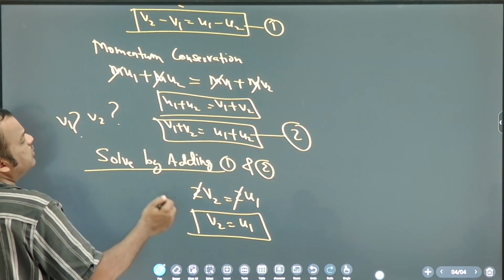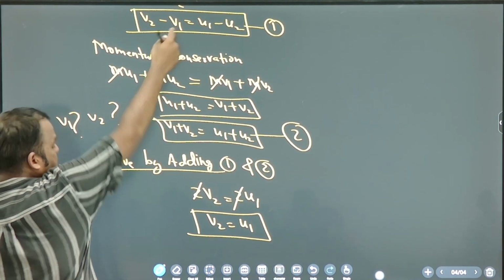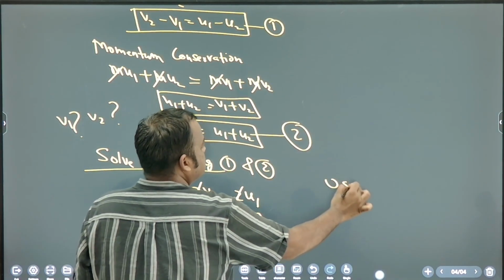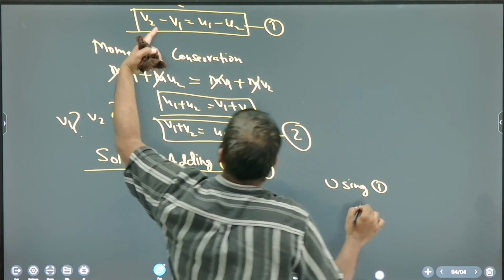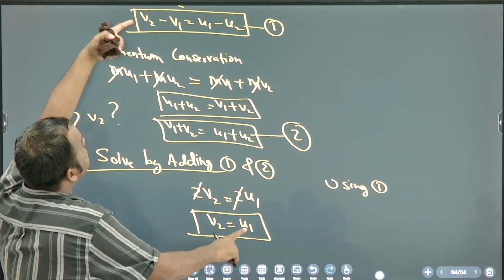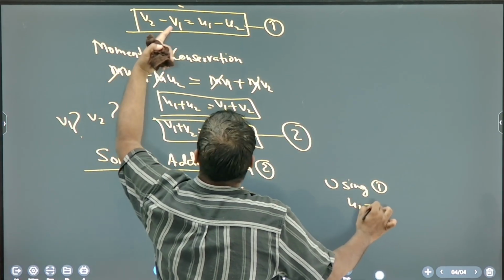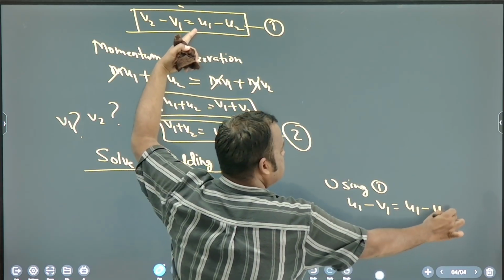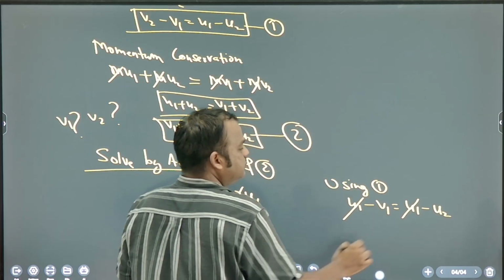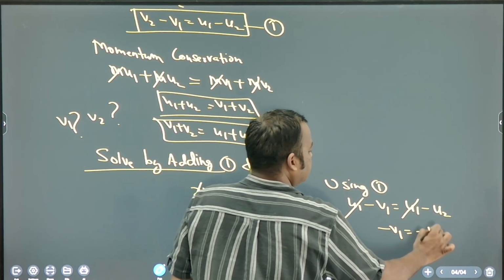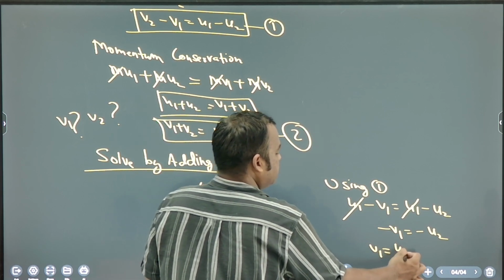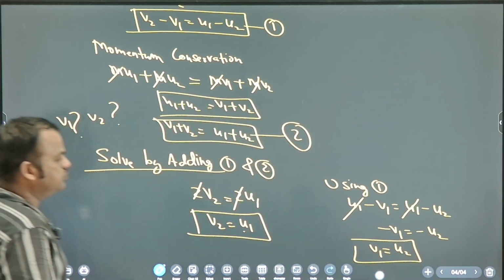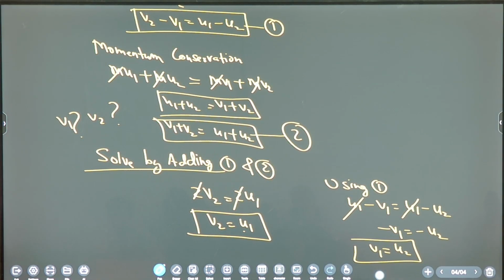Now find v1. So use the first equation. Using the first equation, you substitute v2 as u1. u1 minus v1 is equal to u1 minus u2. Now u1 cancels. So minus v1 is equal to minus u2. Minus minus cancels. So v1 is equal to u2. Okay, v1 is equal to u2.